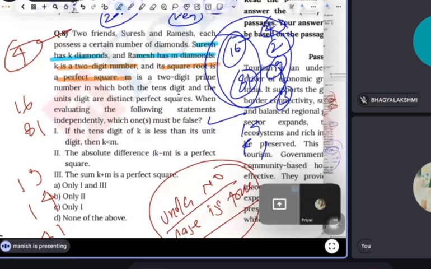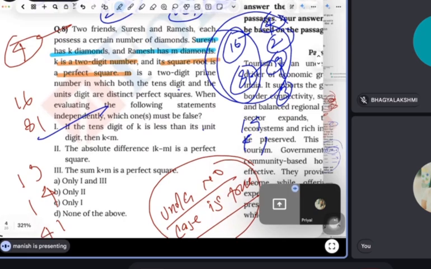Now read the first statement. If the tens digit of K is less than its unit digit, then K is less than M. So the tens digit is less than the unit digit, so K is less than M. So yes, 16 is less than M. The first is right. Any doubt? No doubt. Second, the absolute difference between K and M is a perfect square. 81 is also there. But we have to find out the must be false. It means only one situation we have to prove, not all the situations.